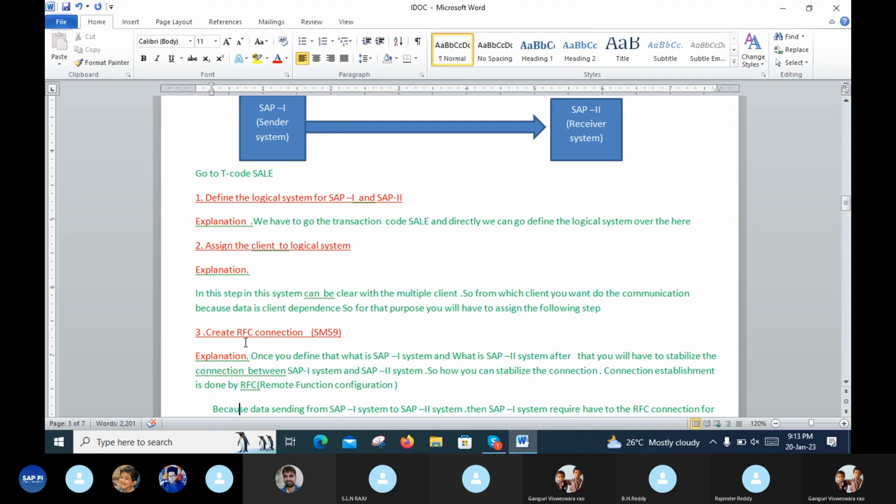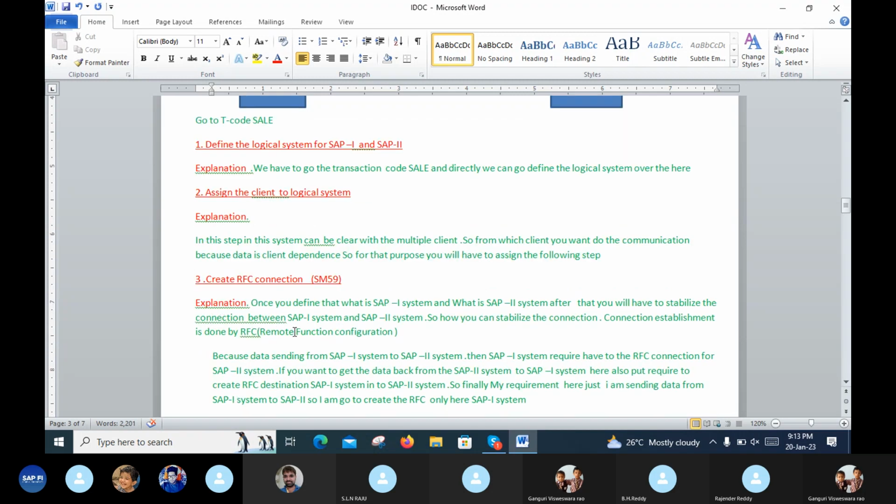Third one is create RFC connection. RFC means remote function call. This is one of the important interview scenarios.